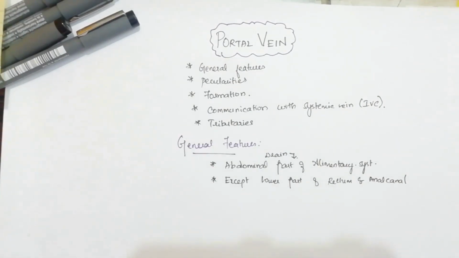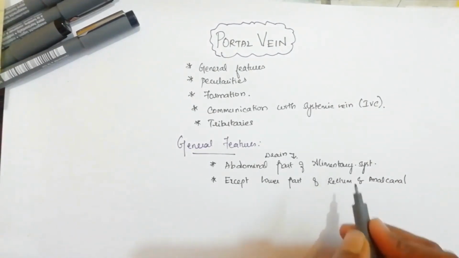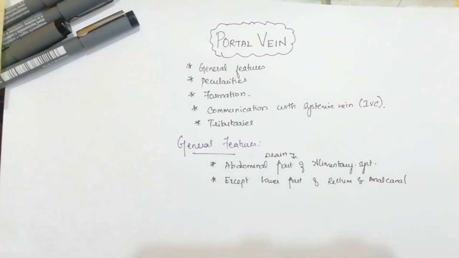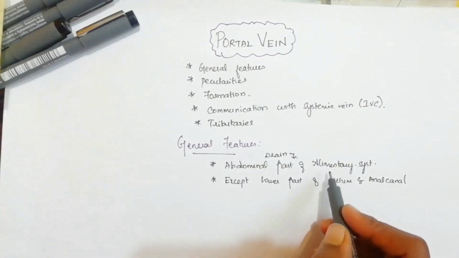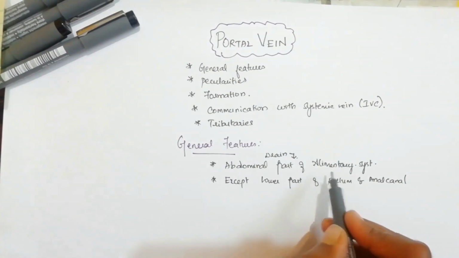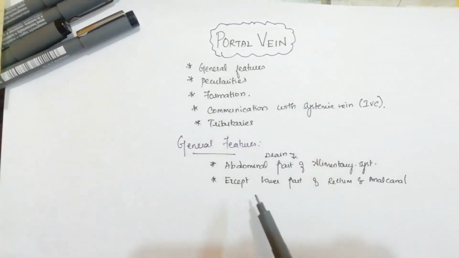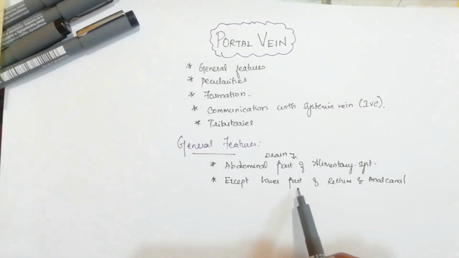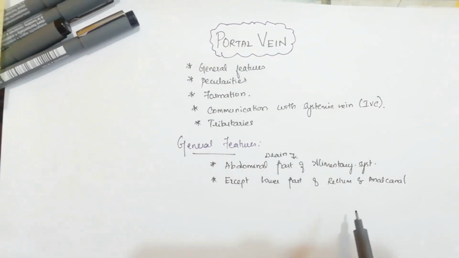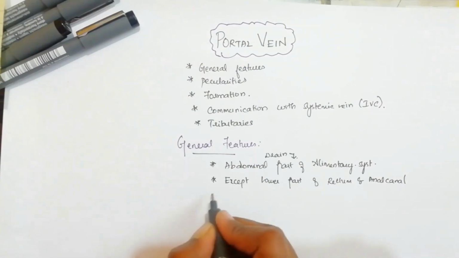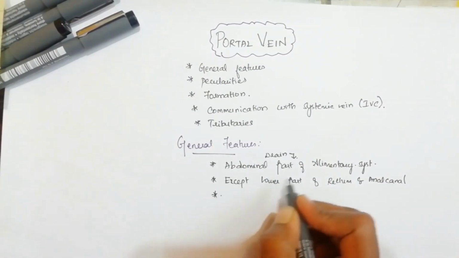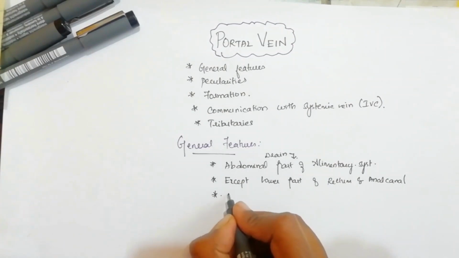This is the important thing we have to consider, that is in the alimentary system we have got from esophagus to rectum and anal canal and some more parts such as liver, pancreas, spleen, duodenum. So the whole of it is drained by portal vein except two regions, the lower part of rectum and the anal canal.